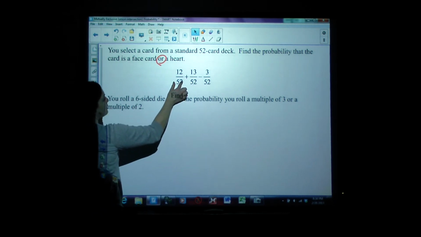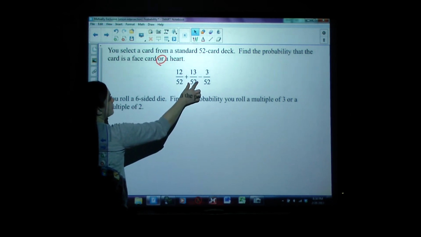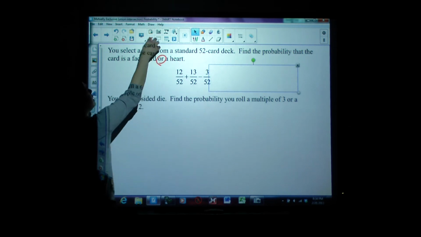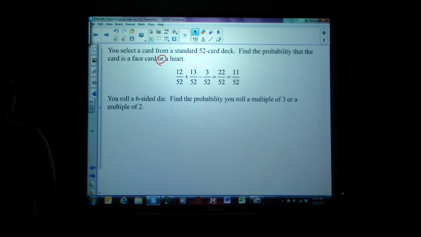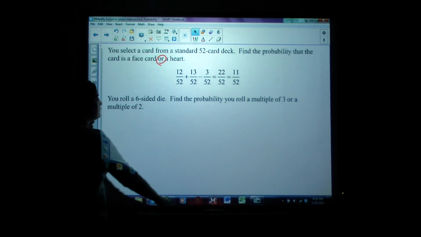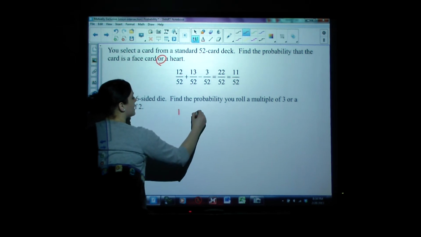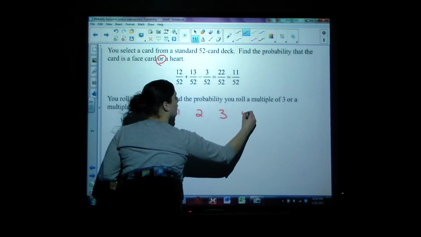So this is the probability of a face card plus the probability of a heart minus the overlap, which tells me that there is 22 out of 52 for probability, or that reduces to 11 out of 52. All right, let's try one more with the rolling of the die. It says find the probability you will roll a multiple of 3 or a multiple of 2. So let's list our sample space again here.